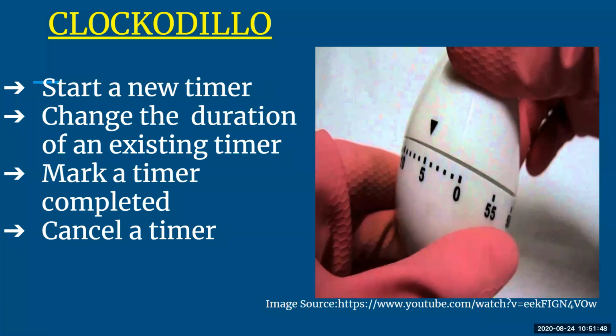So you can see that with the help of IoT, you can now have devices where you just set a time, and it will help you track your activities and your tasks. When we talk about Crocodilo, it has a series of tasks: starting a new timer, changing the duration of an existing timer, marking a timer at what time it has been completed or what time it has to be completed, and last is cancelling a timer.